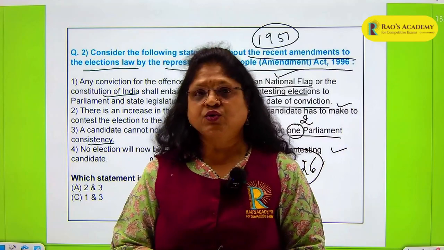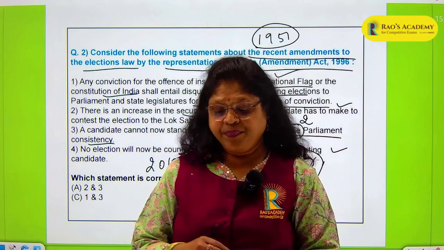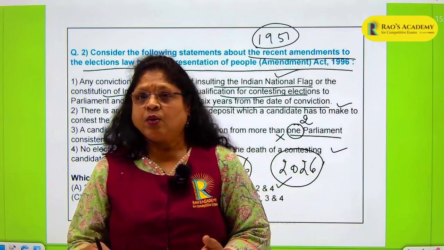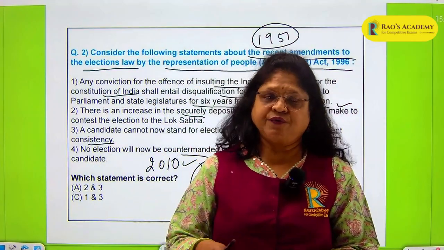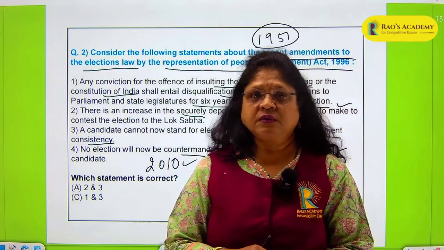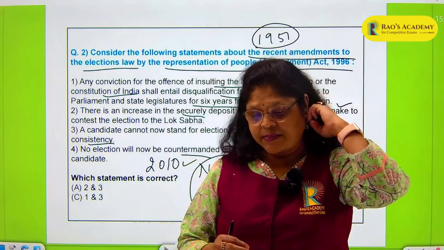And for practicing social crimes like sati or untouchability, things which are now not acceptable in our society, if they have been found guilty of such social offences also, they can be disqualified as members.